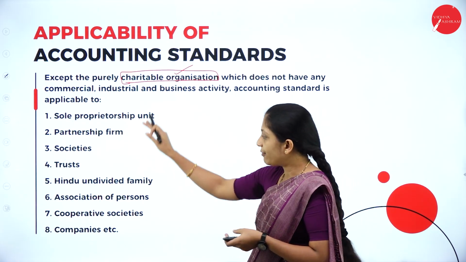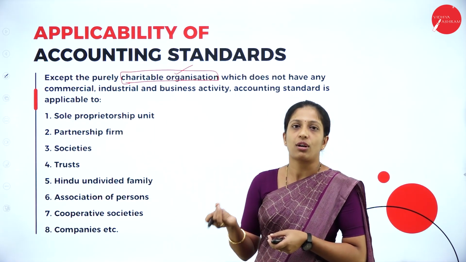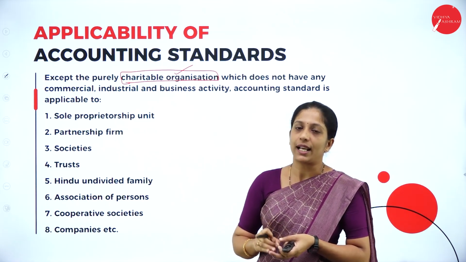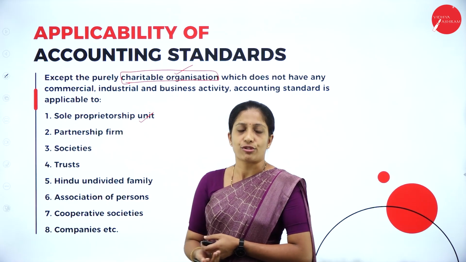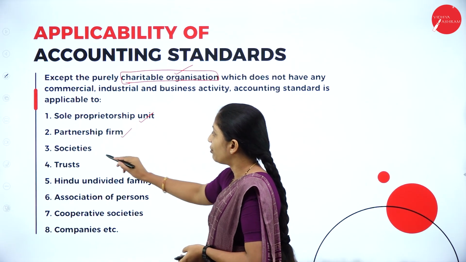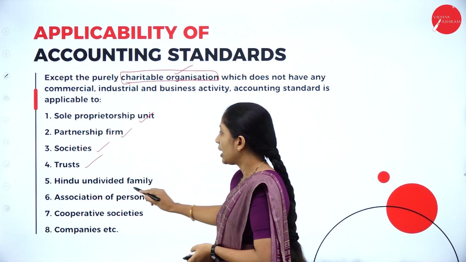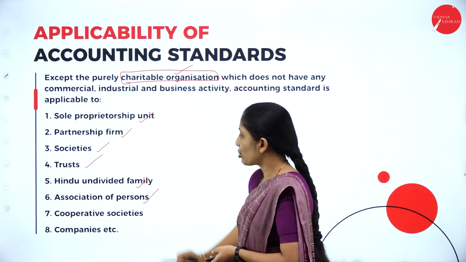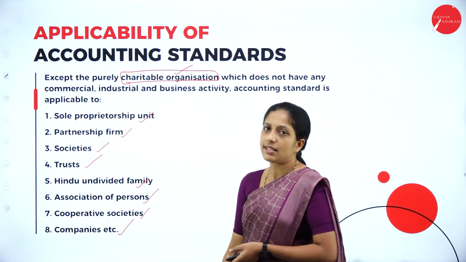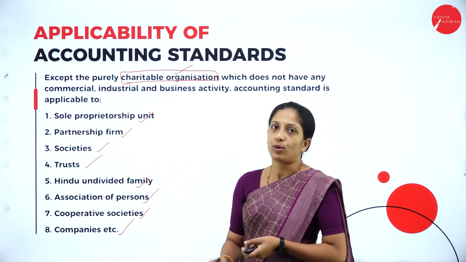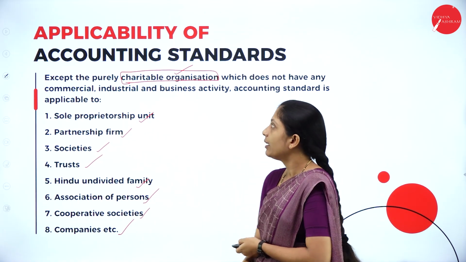Other than that, all the following institutions or organizations have to follow the accounting standards. They are sole proprietorship units, that is nothing but your sole trading concern, partnership firm, societies, trust, Hindu undivided family, association of persons, then cooperative society, companies, etc. So, these have to follow the accounting standards.